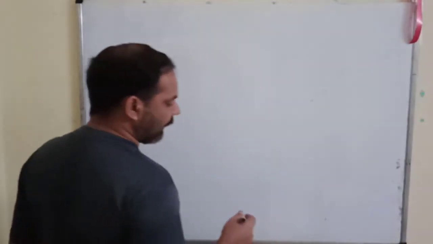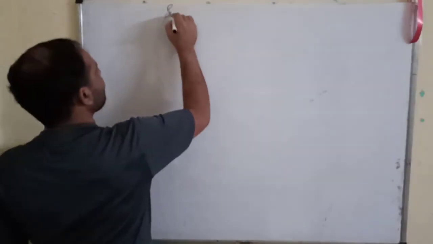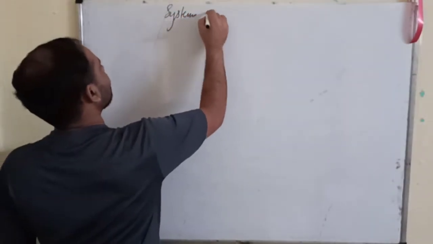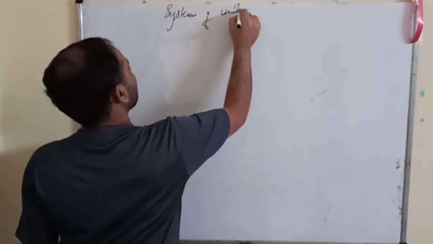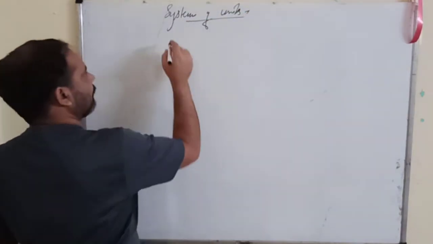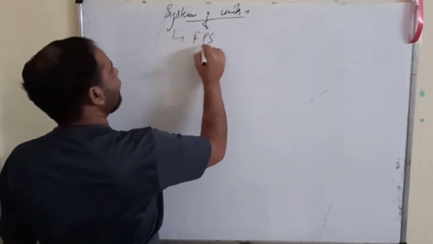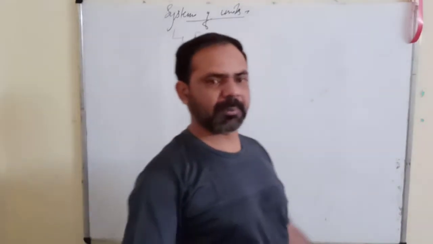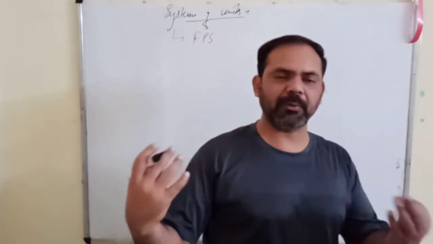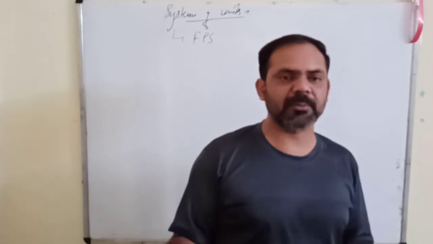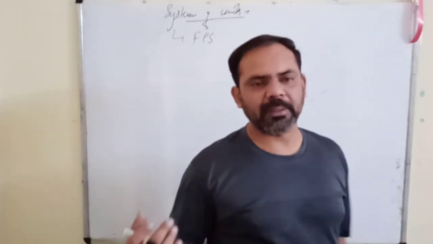Now the different types of systems of units. We are talking from the beginning: what were the different systems of units that people were using.